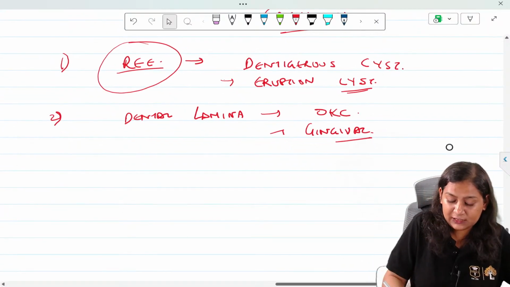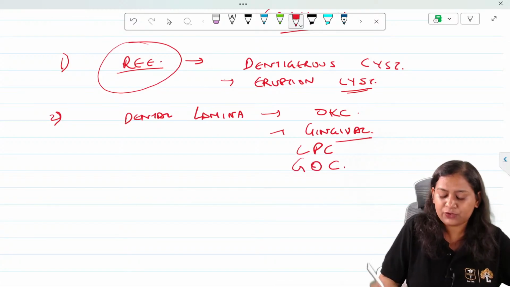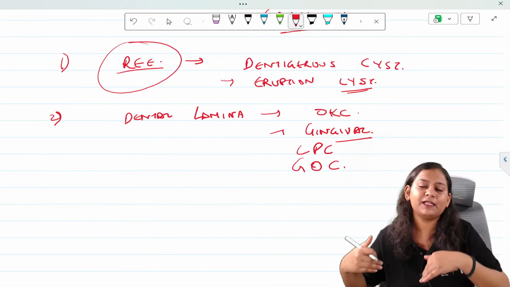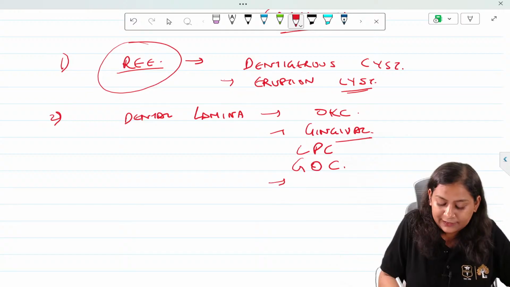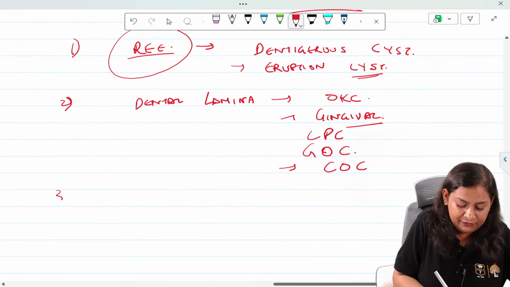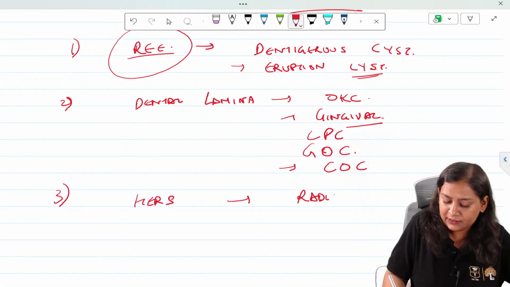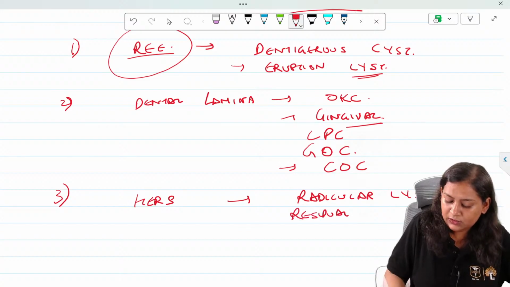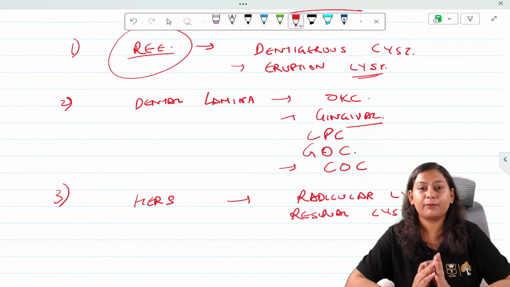Okay, gingival cyst, lateral periodontal cyst, LPC, glandular. I'm just writing the short forms as of now, because we will be seeing the other classification and all these will be included. Okay, calcifying odontogenic cyst, that is also called COC. Okay, calcifying odontogenic cyst. And then we have cell rest of Malassez or HERS. Okay, that is radicular cyst and residual cyst.